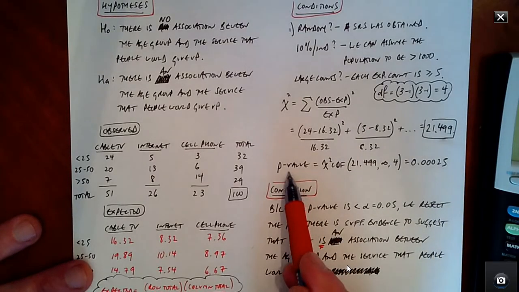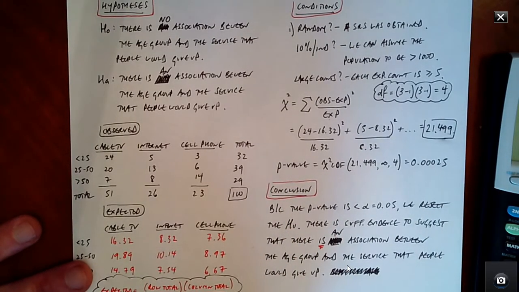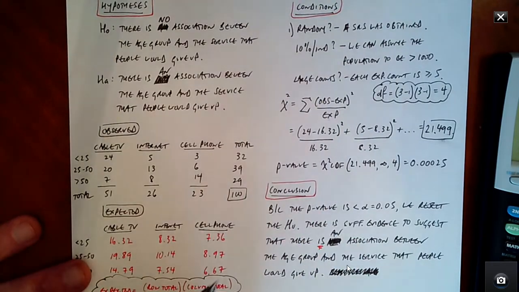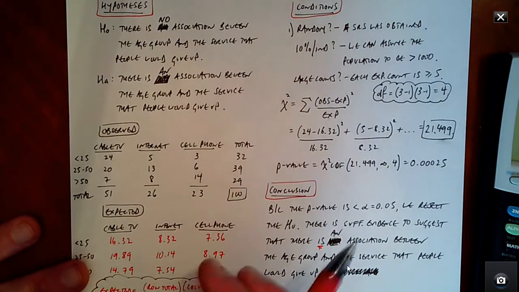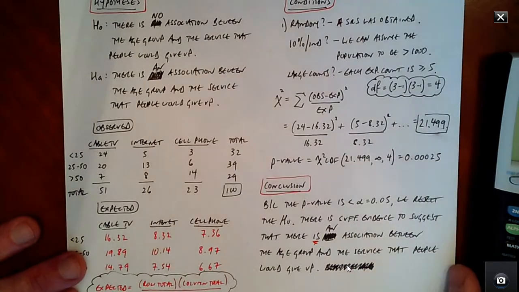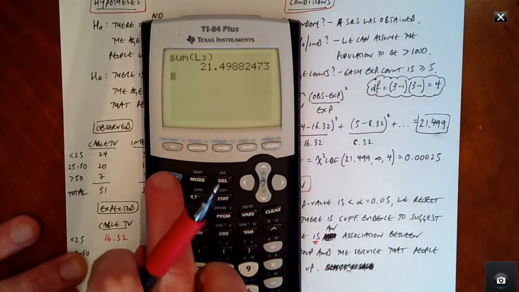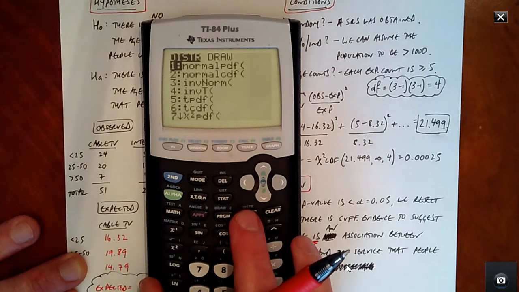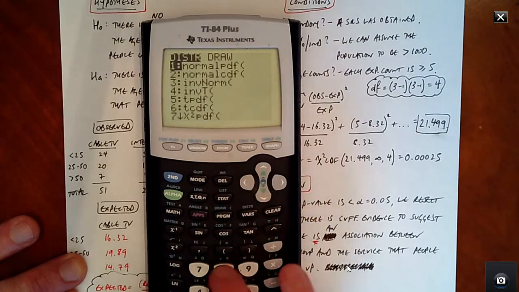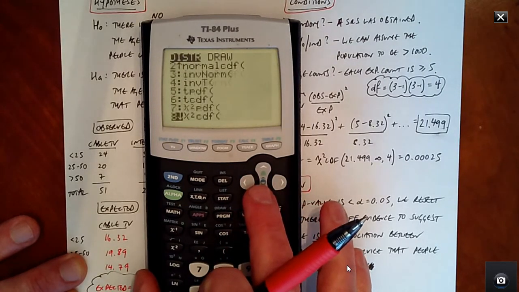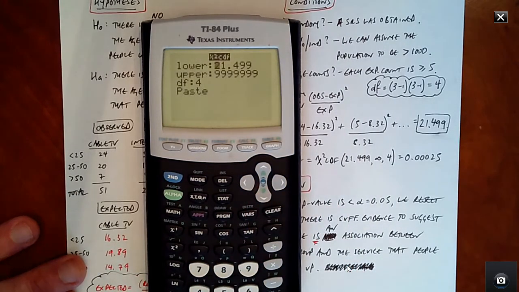Okay, so now we want to figure out the p-value. You can get this using the tables, or you can get an approximate region of where it lies, but we want to be able to figure out the exact value. So this is where we're going to use the chi-squared CDF. We go to second, vars, which is all the distributions, and then we go down to number 8. On this particular calculator, it's going to allow you to plug in the 3 values like this. On the older calculators, you have to put it in separated by a comma, starting with the lower, then the upper, then the degrees of freedom.